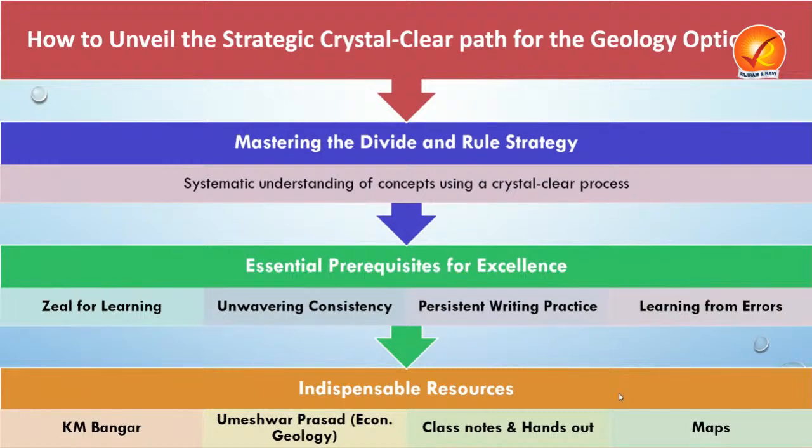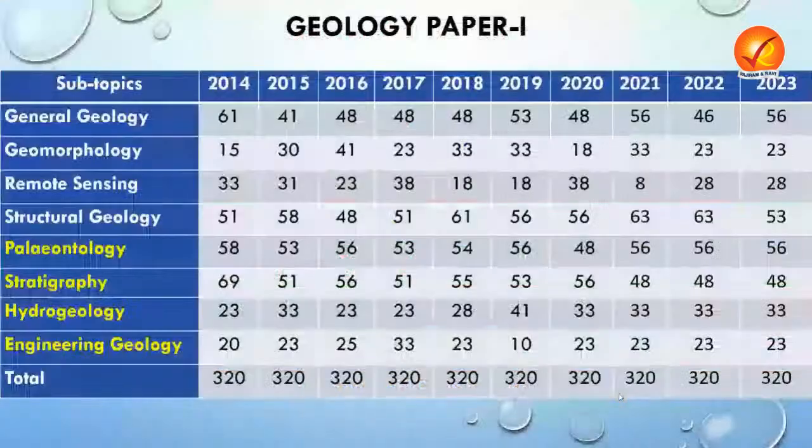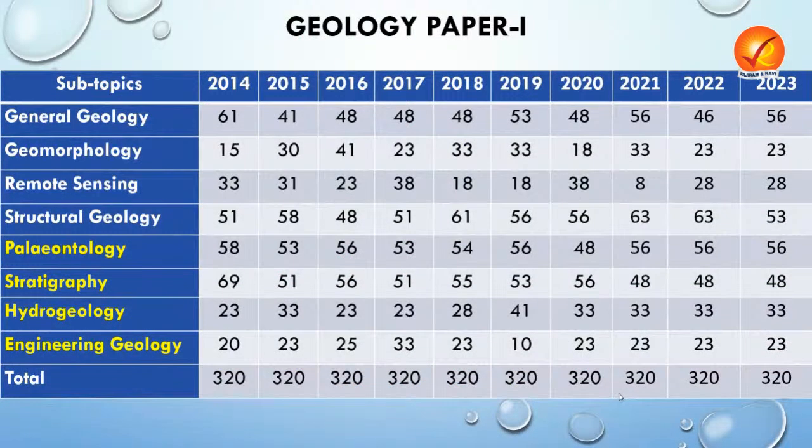So KM Banger, as I already mentioned, Umeshwar Prasad, class notes and handouts, and some maps. Why maps? Because we need some geographic locations. With those things we can easily cover the syllabus. And this is the broad outline, like Section A and Section B of Geology Paper 1. These things also we can share.